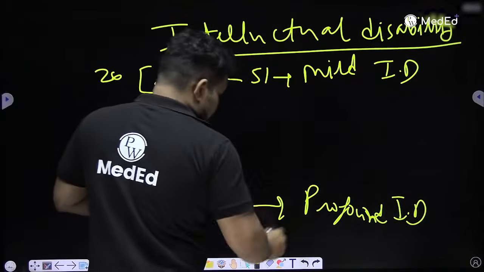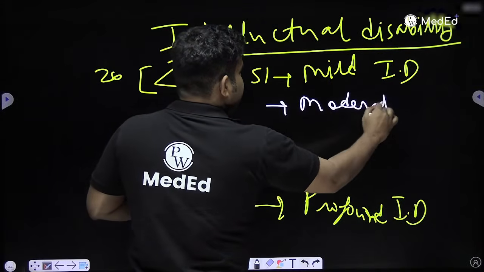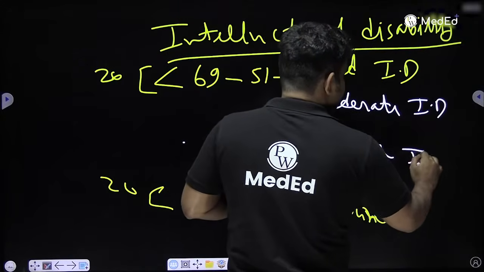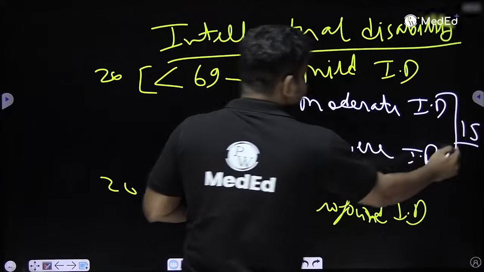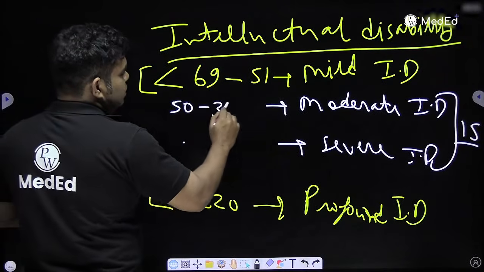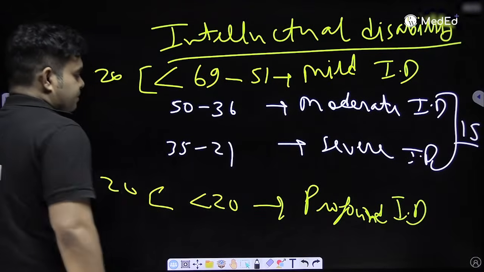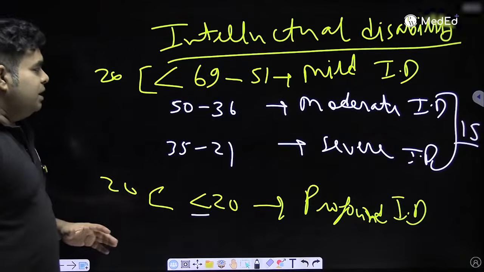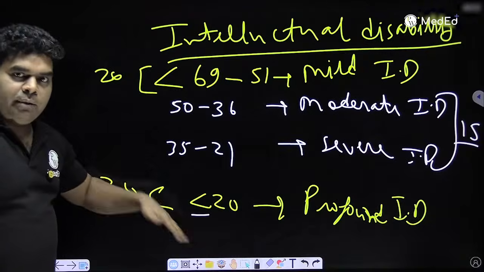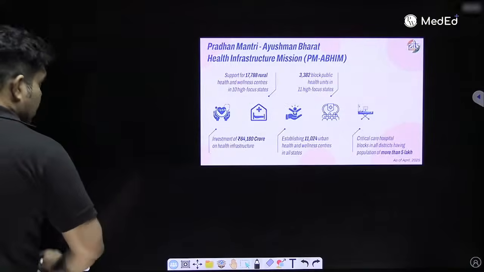In between, you have moderate, mild, moderate, severe. So when they say moderate and severe, this will be of 15 only. So 51 to 15, that means 52, 36. And here it is 35 to 21. And less than or equal to 20 is profound. So 15 in between, start with 69 and then last is also 20. Because psychiatry and PSM both ask questions from the cutoff. Do remember it. Chalo, next question.